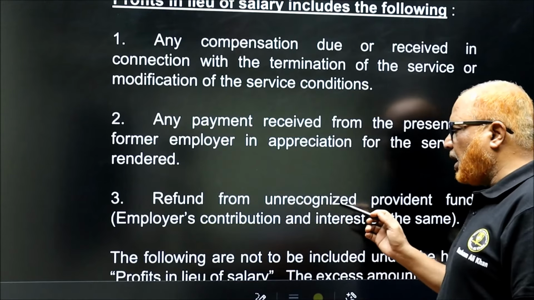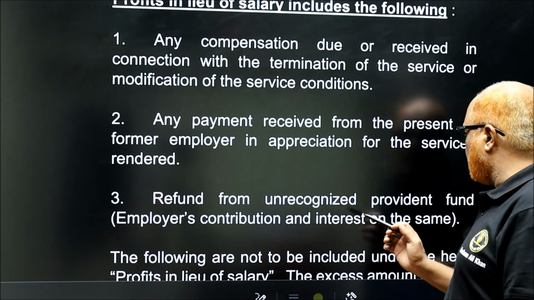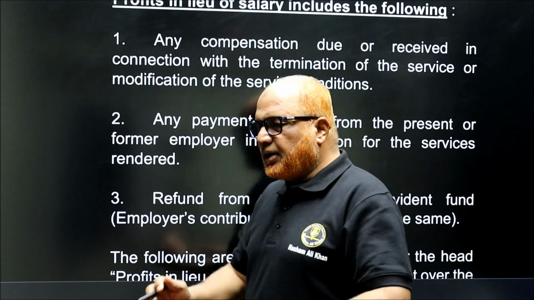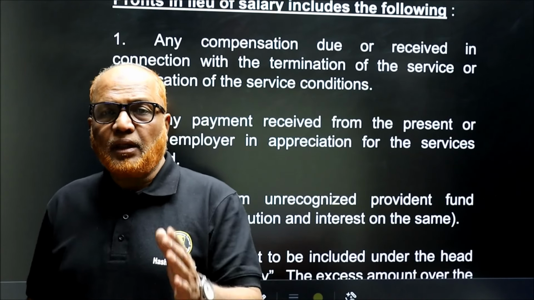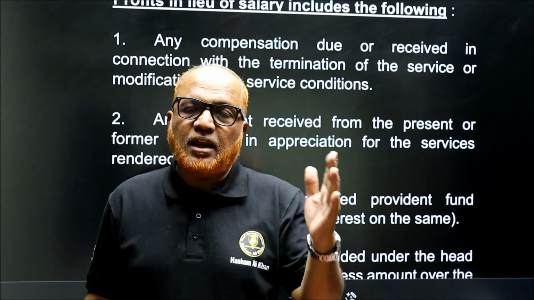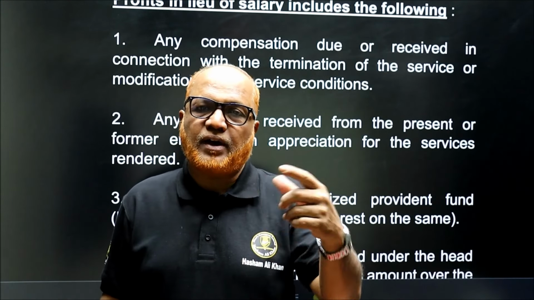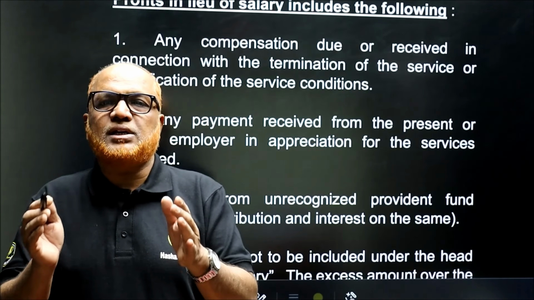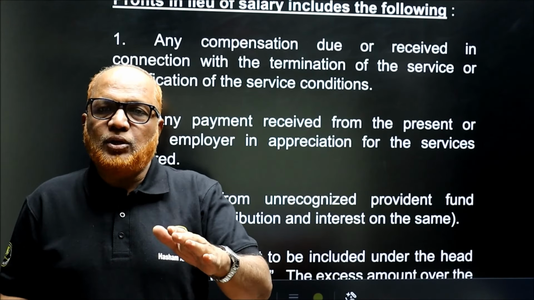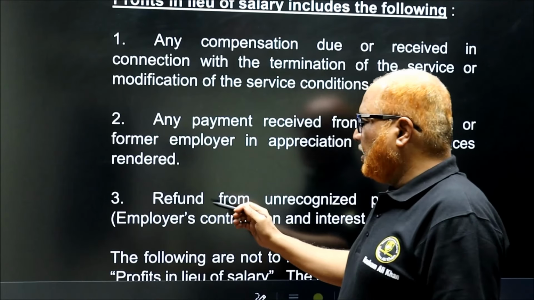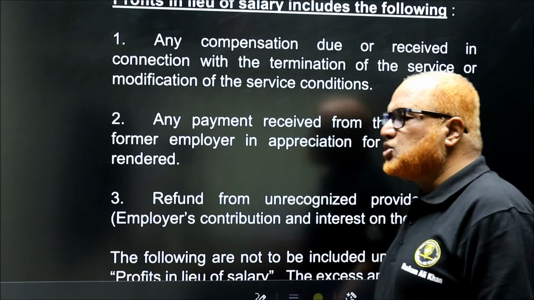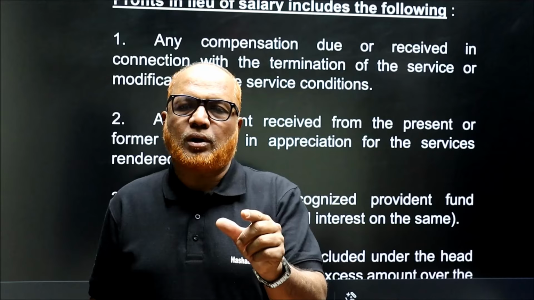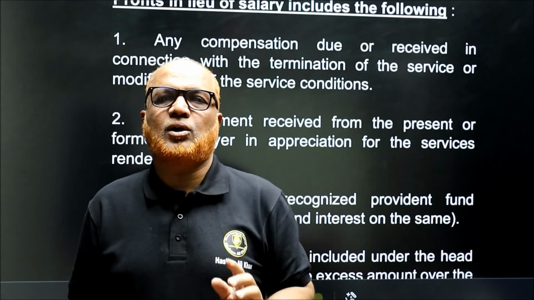Thirdly, refund from unrecognized provident fund to recognized provident fund, employer's contribution and interest on the same. Different types of provident funds are there. Recognized provident fund and unrecognized provident fund, RPF and URPF. So during the previous year, if any amount is transferred from URPF to RPF, whatever employer's contribution and interest thereon.